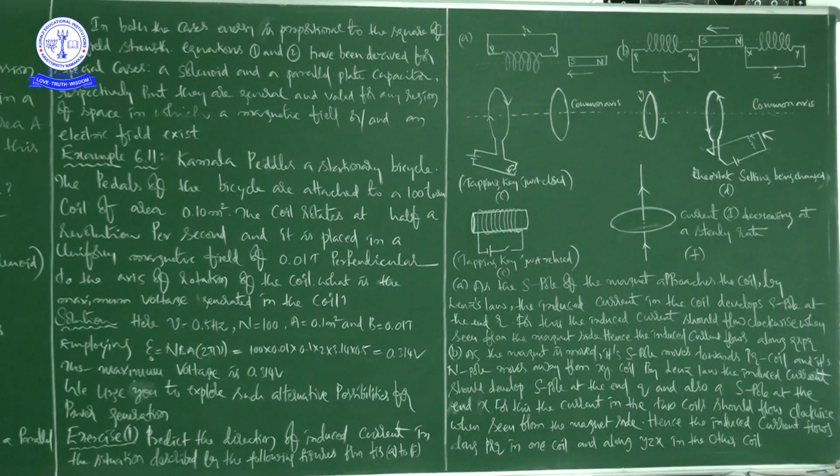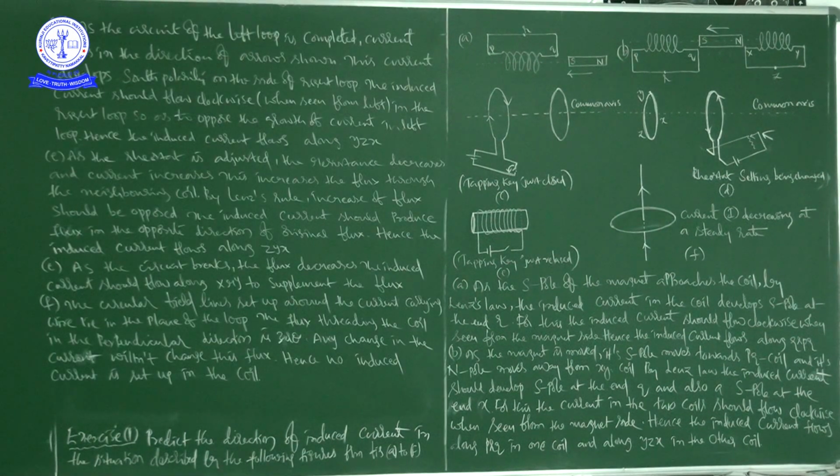Now figure 3, or C. According to the picture C, what is the direction of induced current? See here, the third picture. What is the direction of induced current? See here, this is the third, or C. Okay. So in this picture, as the circuit of the left loop is completed, what is the left loop? This is the left loop, right? This is the left and this is the right.